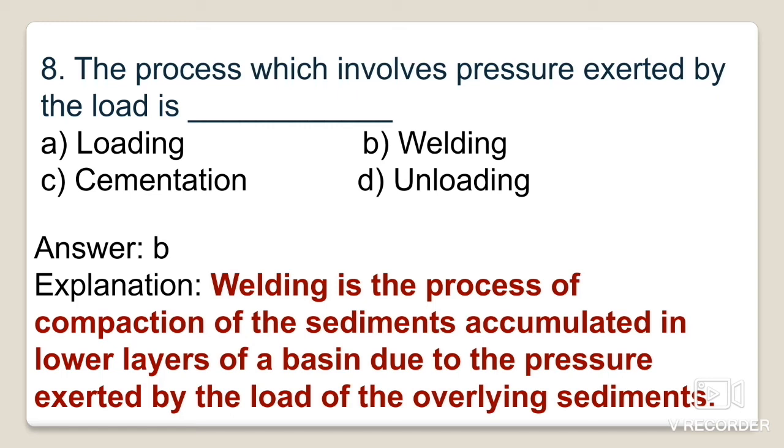Because of the overlying sediments, they exert pressure onto the lower layers. That process is known as welding, so the correct option is option B.